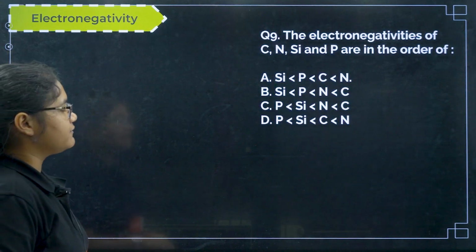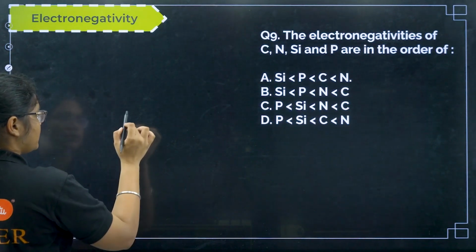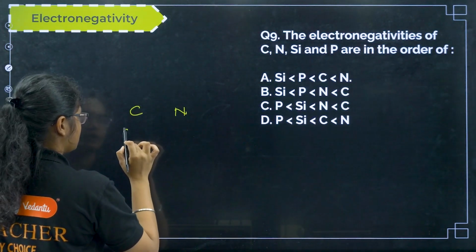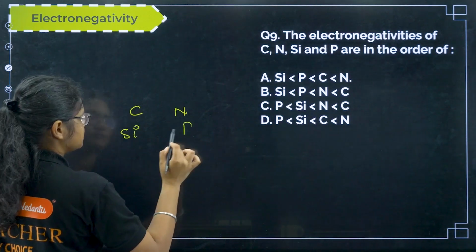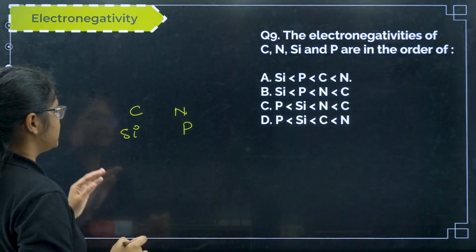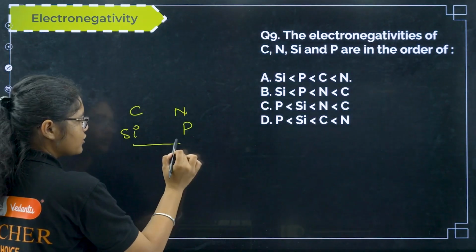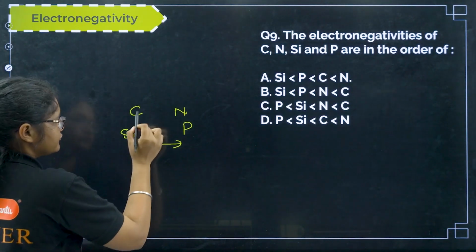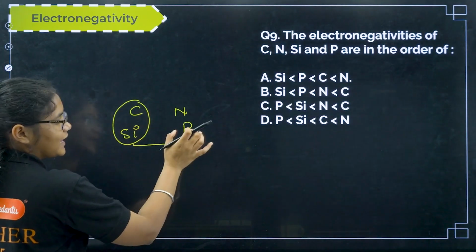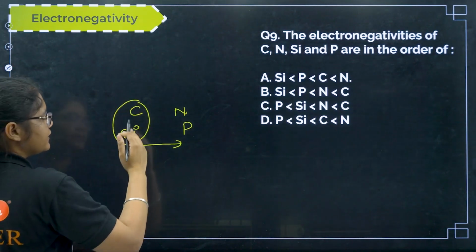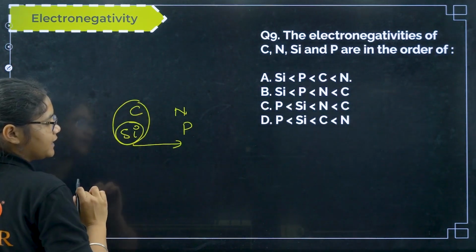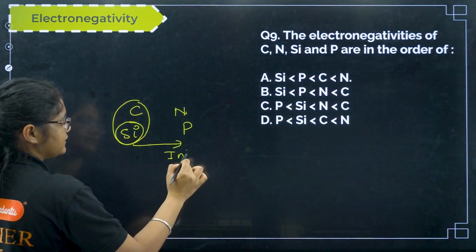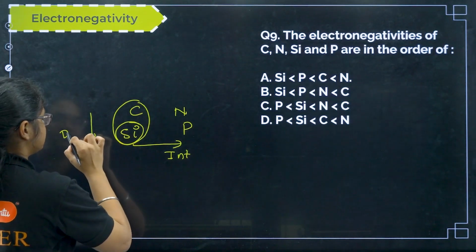Next, the electronegativities of carbon, nitrogen, silicon and phosphorus. Same thing again, carbon, nitrogen, silicon and phosphorus. So we have to see that along the period what happens, electronegativity increases, right? So these are having less than these two, right? Now down the group again electronegativity decreases.